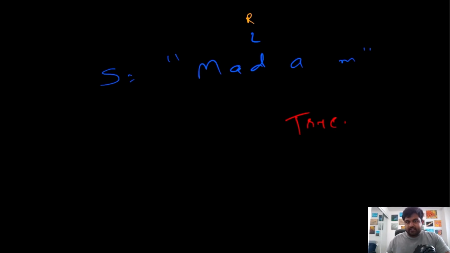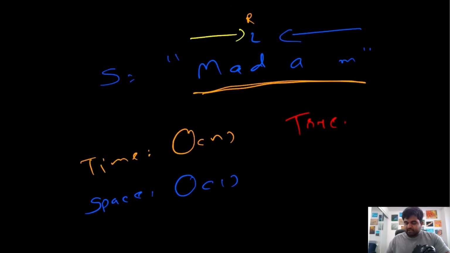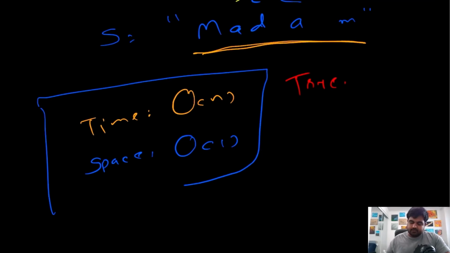Now if we look at the time complexity in this case, the time complexity is going to be big O of n only, because we are completing everything in a single iteration. We have our left pointer move to the right side, and our right pointer move to the left side, and we stop when they meet. In terms of space complexity, we are doing it pretty efficiently. We are only using a couple of pointers, so it's only constant space that we are consuming. This is a much better approach, and we will conclude this to be an optimal solution. Now let's move on to coding.